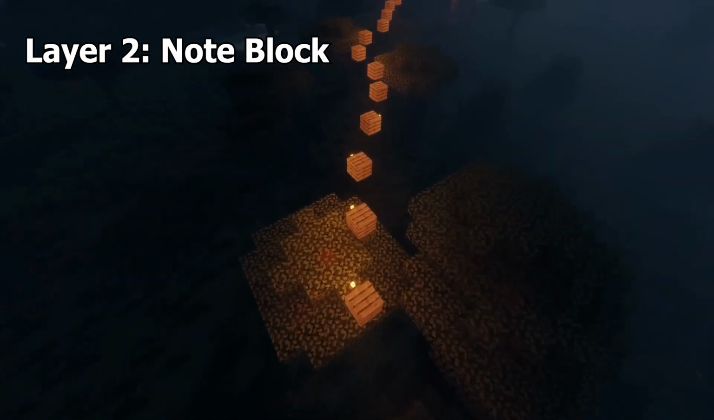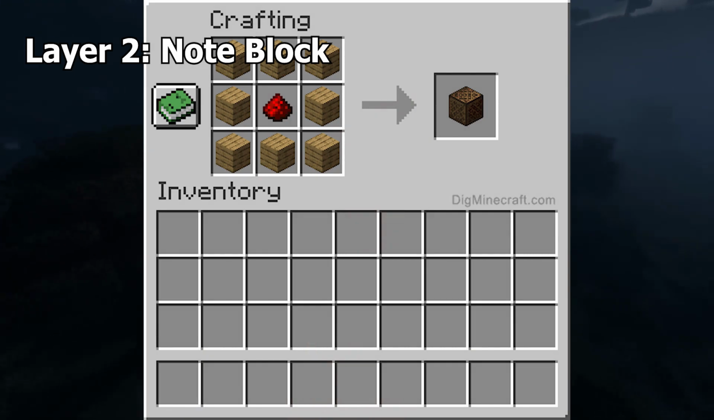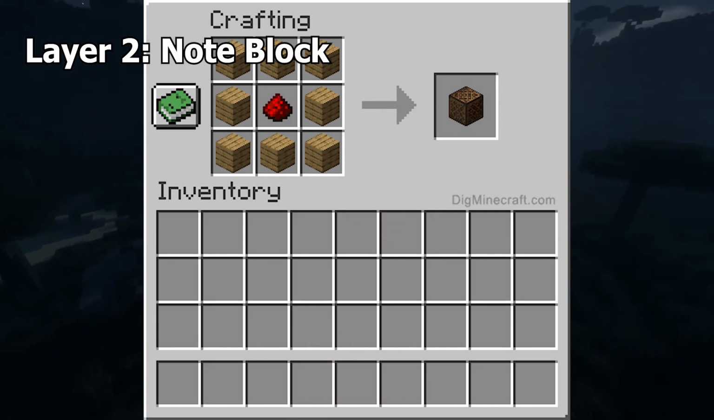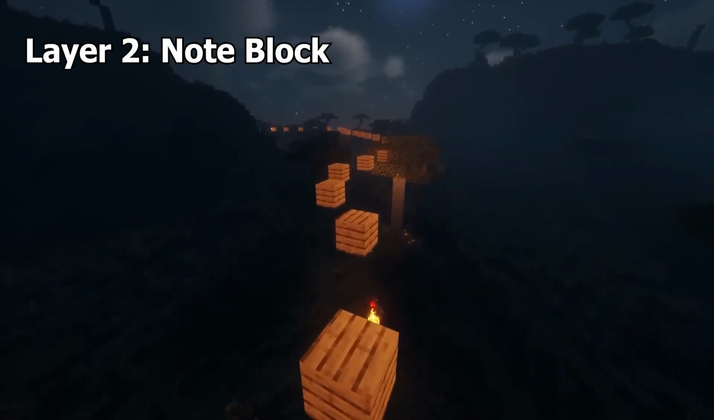Note block. This is a block that can be right-clicked to play a singular musical note. Crafted with 8 wood planks surrounding a redstone dust, the block can change the instrument type based on what block is below it.